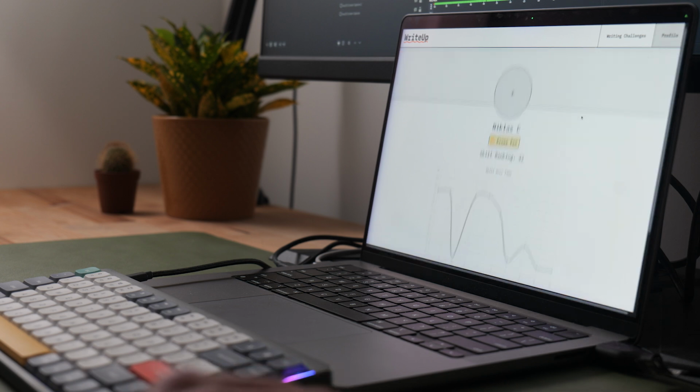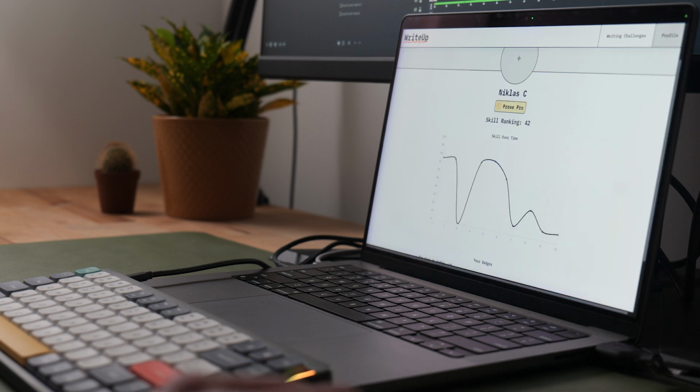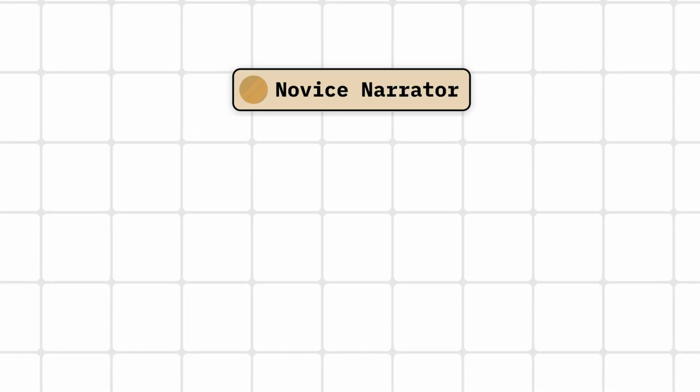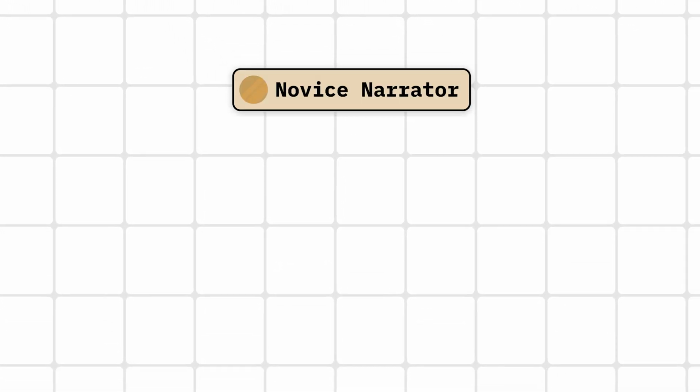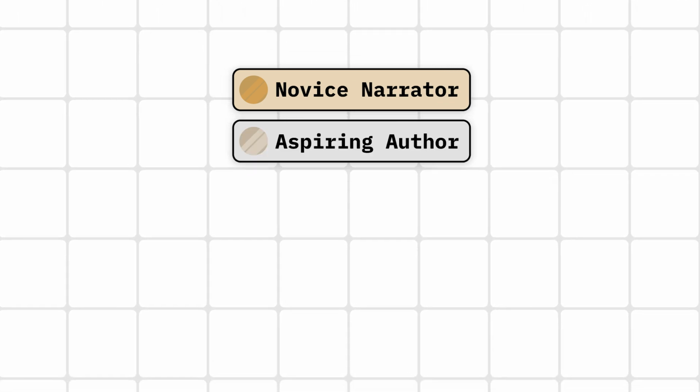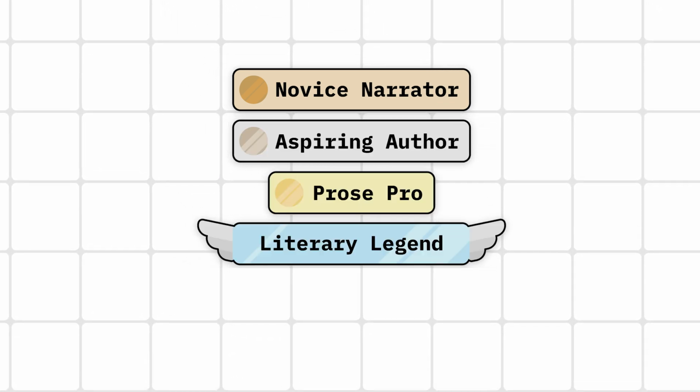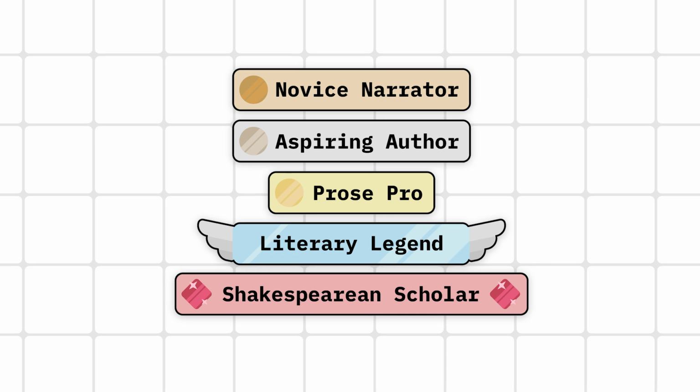So if you go back to our profile, you can see that that's reflected in our ranking, and our skill ranking has gone down. As you continue to practice your writing in WriteUp, you can work your way all the way up from novice narrator, which was the starting rank, all the way up to aspiring author, prose pro, literary legend, and even a Shakespearean scholar.